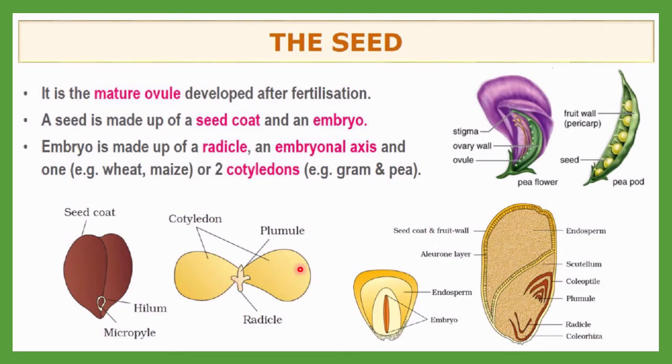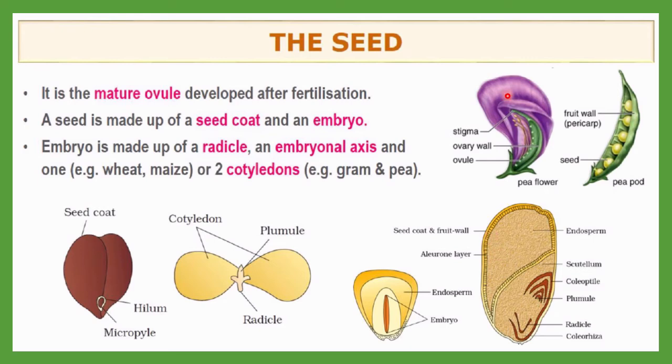Okay, it will have cotyledon, in case of gram and pea-like plants. Here cotyledon will be 2 in this case. Okay, in dicot plants only 2 cotyledons will be there, and on the inner side you will observe this embryo, and this embryo will have radicle, one axis and plumule.